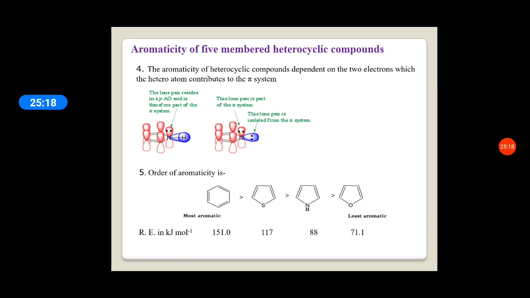This is about the molecular orbital structure and aromaticity of 5-membered heterocyclic compounds. You may have to explain here the molecular orbital structure of pyrrole, furan and thiophene. I have explained one, that is pyrrole, completely. Like that you have to explain the furan and thiophene. Next is the aromaticity of 5-membered heterocyclic compounds. You have to compare the aromaticity of all the three heterocyclic compounds.